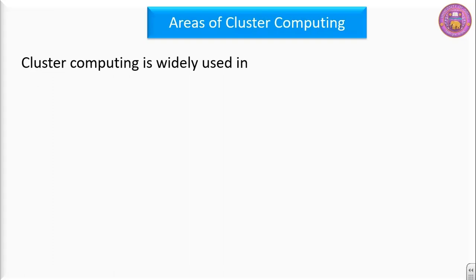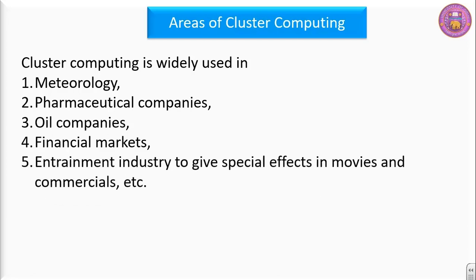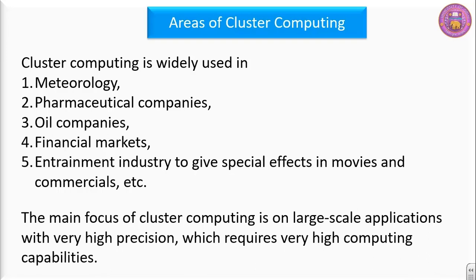Cluster computing is widely used in meteorology, pharmaceutical companies, oil companies, financial markets, entertainment industry to give special effects in movies and commercials, means advertisements. The main focus of cluster computing is on large scale applications with very high precision which require very high computing capabilities.